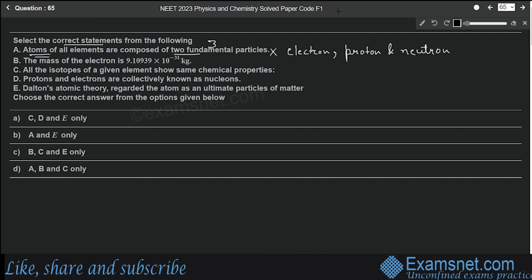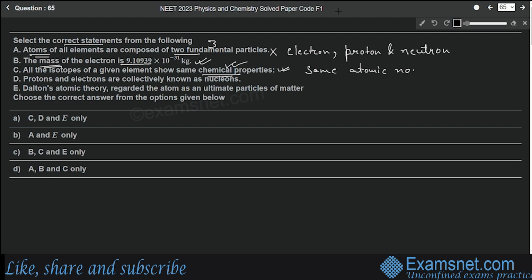Then the next statement says the mass of the electron is 9.10939 into 10 to the power minus 31 kg. Yes, this is a correct statement. Third statement says all the isotopes of a given element show same chemical properties. This is also correct. What are isotopes? These are the species of same element which have same atomic number. They have same atomic number in the periodic table, but they have different atomic masses. And all these show same chemical properties. So this is the correct one.